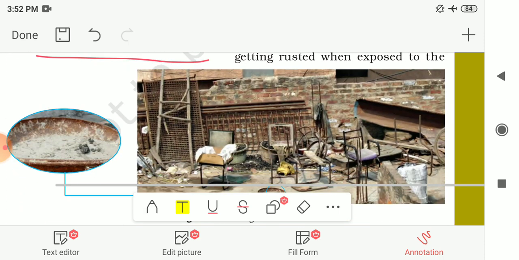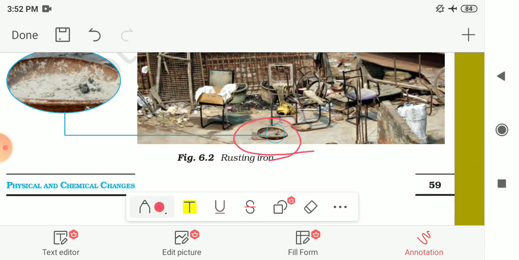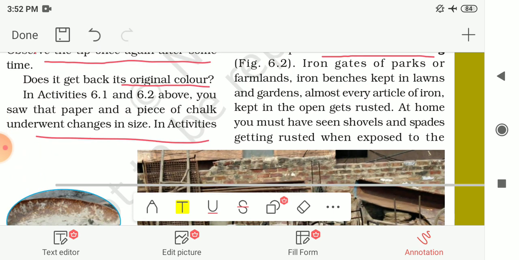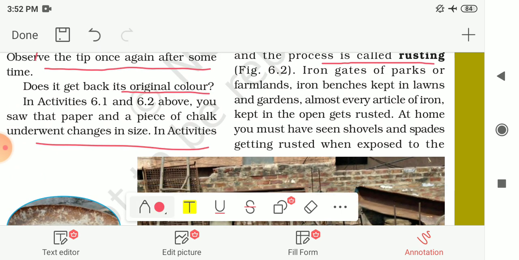Here in the figure, this pen got rusted as it was placed in the open area. Examples are iron gates of parks or farmland, iron benches kept in lawns and gardens, and almost every article made up of iron, when kept in the open, gets rusted.